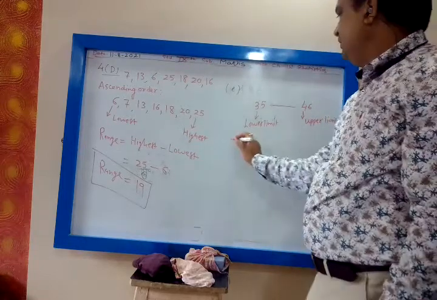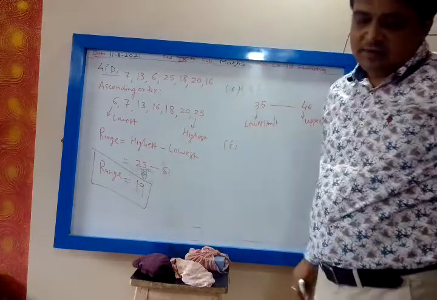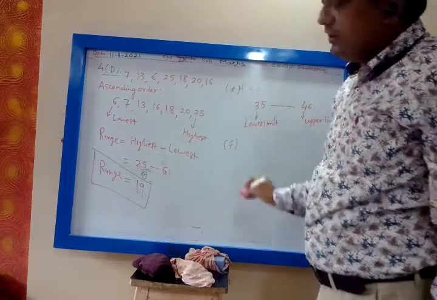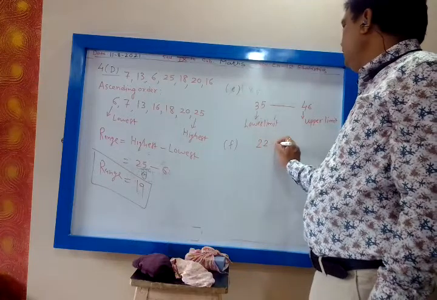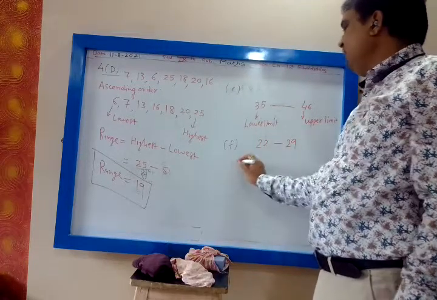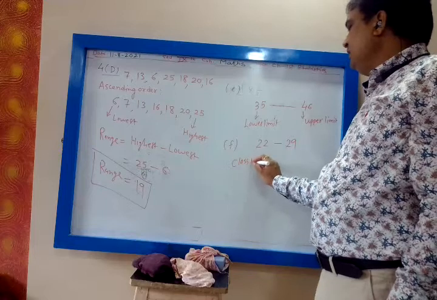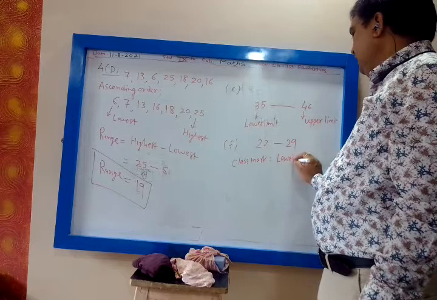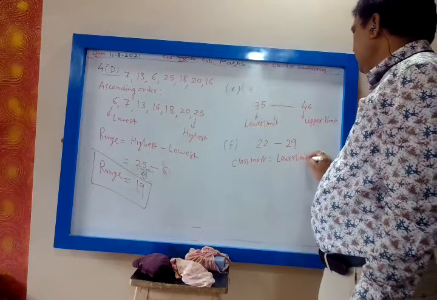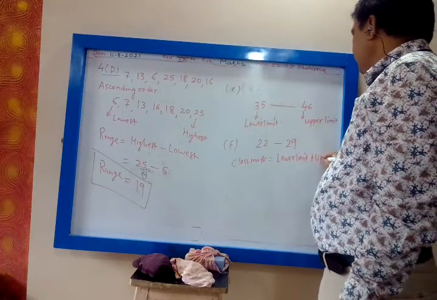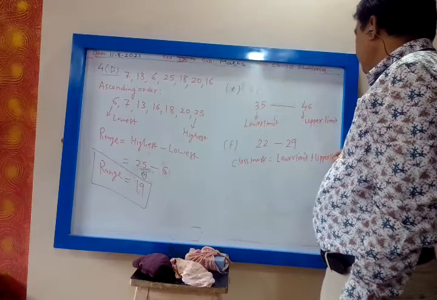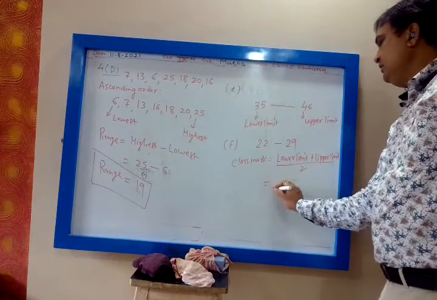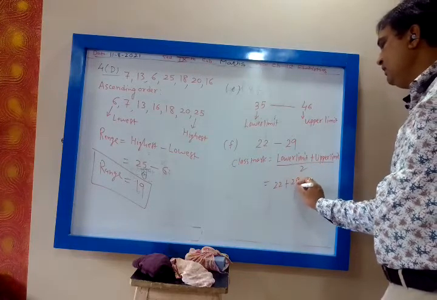Then F. The class mark of class interval 20 to 29. Yes. So what is the formula for class mark? Lower limit plus upper limit divided by 2. So that is 22 plus 29 divided by 2.